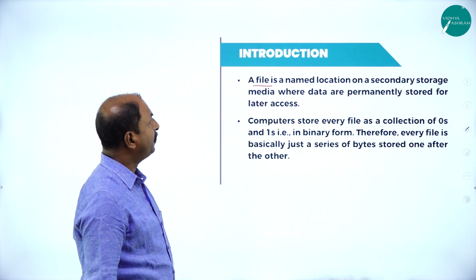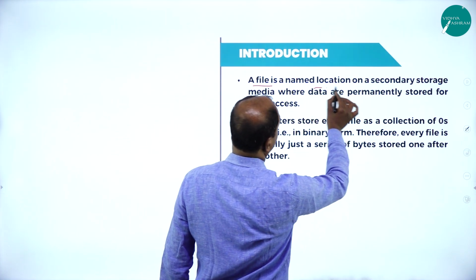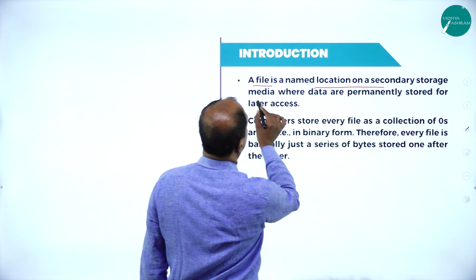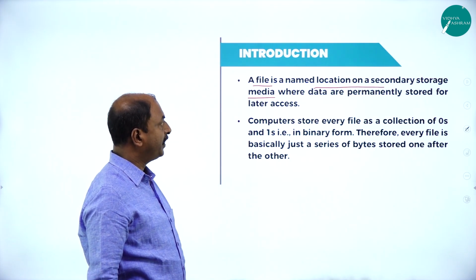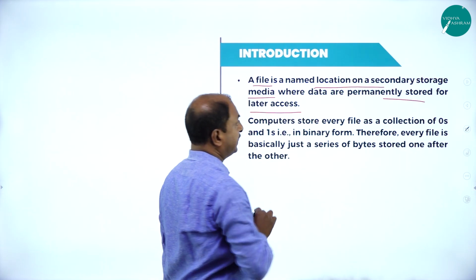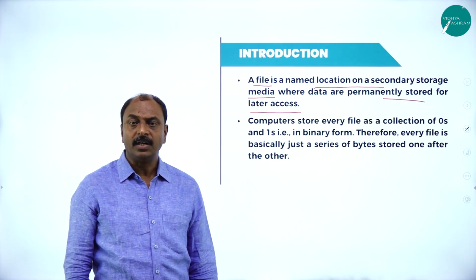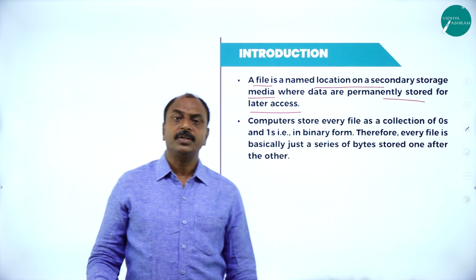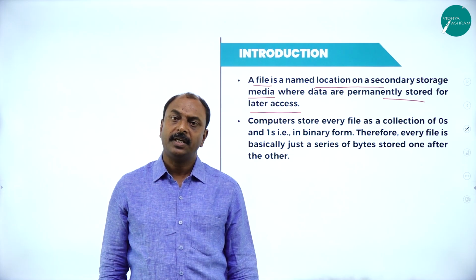Here, let us see the definition of a file. It is a named location on a secondary memory device or secondary storage media, where data are permanently stored for later access. What is the advantage of a file? In general, we store a lot of information in a file.